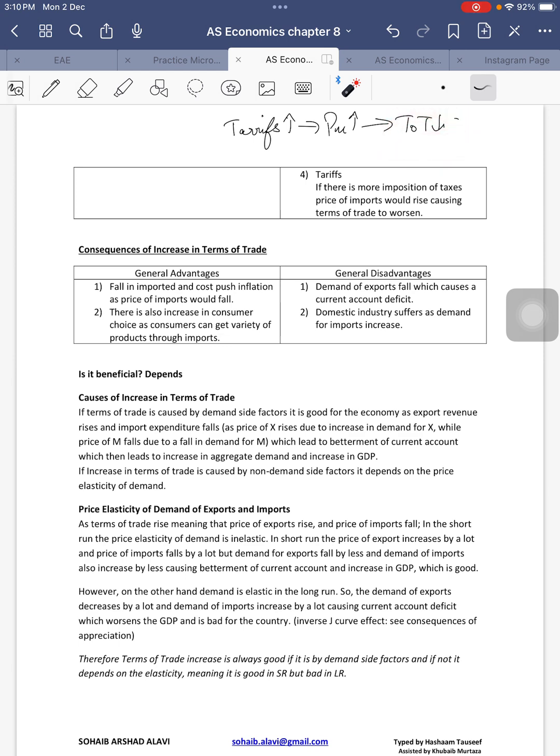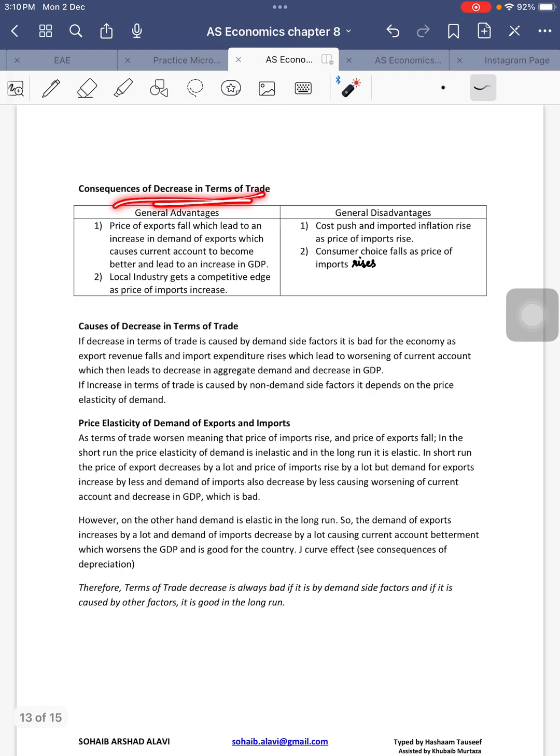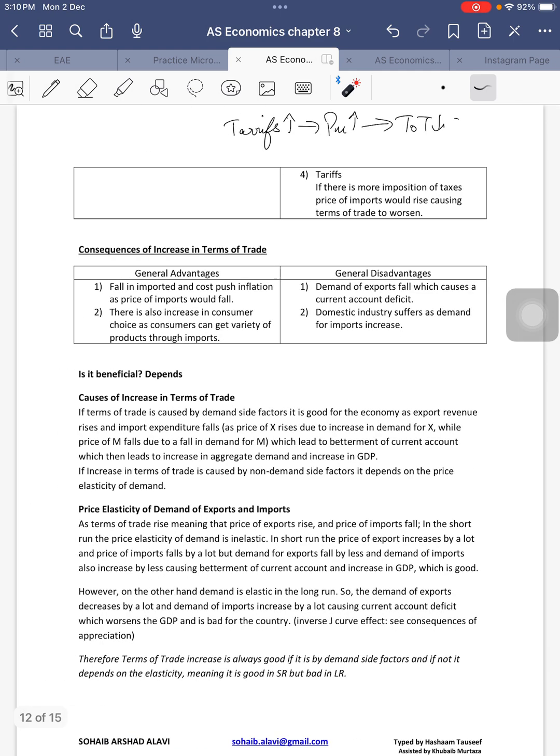Now, whether this fall in terms of trade is good or bad, that is something we'll study in the next class, in which we'll study the consequences of increase in terms of trade and consequences of a decrease in terms of trade. That is something that we'll study in a lot of detail in the next class. But for the time being, I've given you an idea what terms of trade are and the causes of changes in terms of trade.